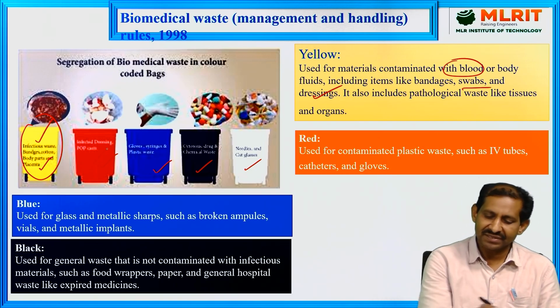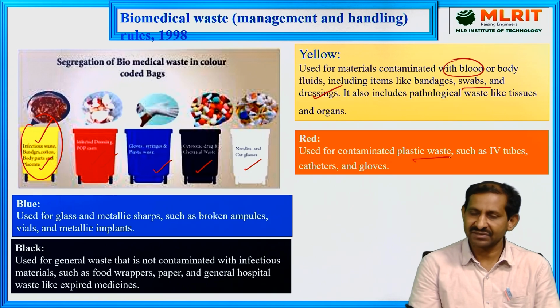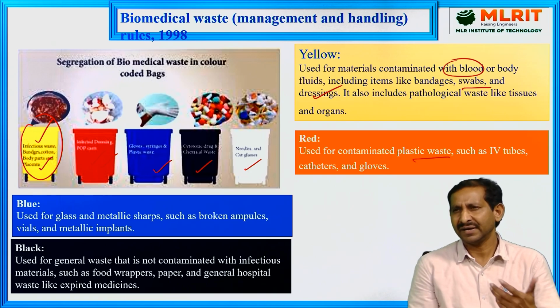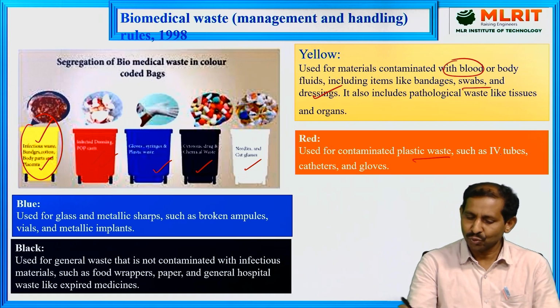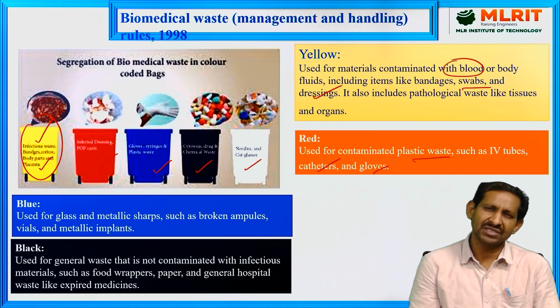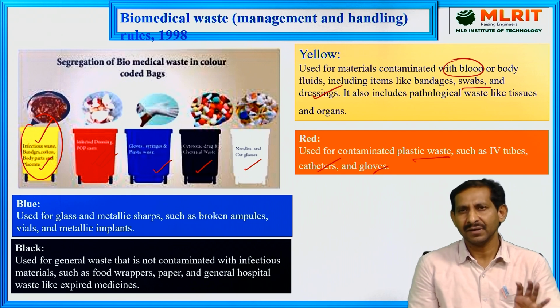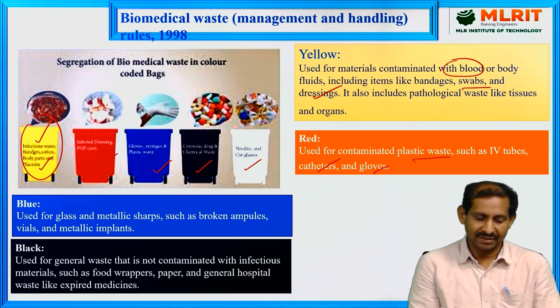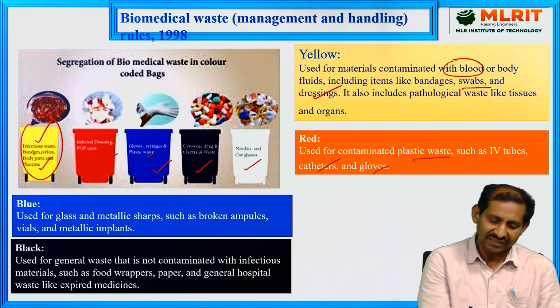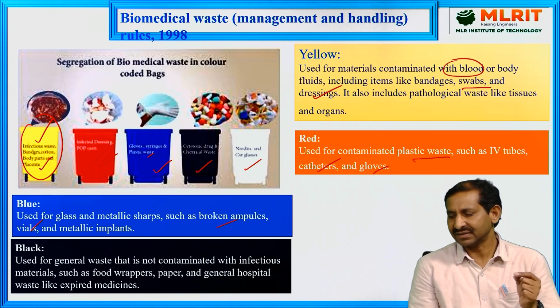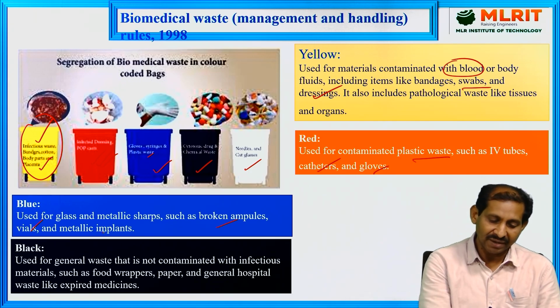Red is for contaminated plastic. We use a lot of plastic material such as syringes, saline tubes, catheters, and gloves. These will all be dumped into the red category container. Blue is used for metallic sharps and broken ampoules and vials. When you break ampoules of medicines, they will all be dumped into the blue category.